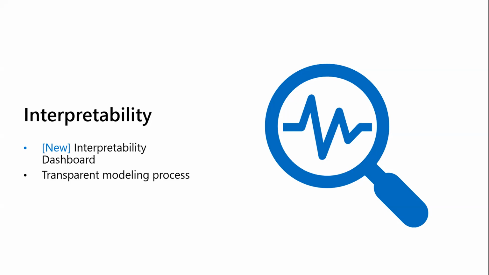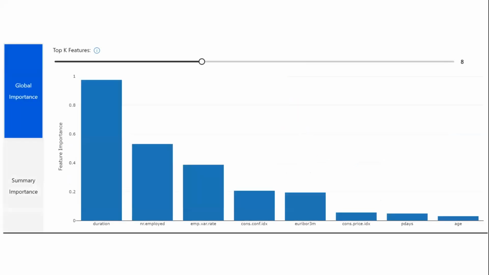So the next question is, how are predictions made? And this is where our interoperability story comes in. So right now we do have this visualization dashboard where you're able to see which features played an important role in the predictions. So for example, if you're trying to figure out if employees will leave a company or not, we can see that duration plays an important role in this prediction. Maybe NR employed. So all of these features have an important role in the predictions.